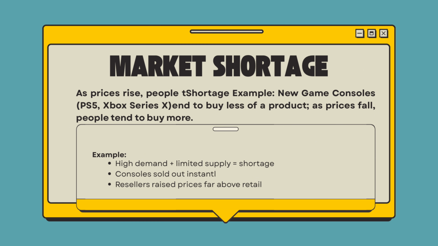Now, market shortage takes effect whenever the supply for something is limited, but the demand is high. Since so many people want the item and so few people can get it, it causes a shortage. For example, when the PS5 came out, the console sold out almost instantly. And for years, people struggled to buy a PS5 because of the shortage.